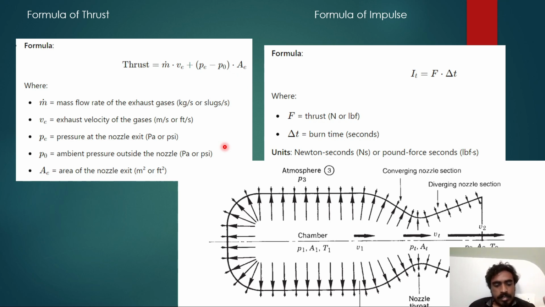We will see going forward in the video why this force is so important. And also the formula of impulse is thrust into the amount of time for which we are calculating the impulse, burn seconds. And its unit is Newton seconds.